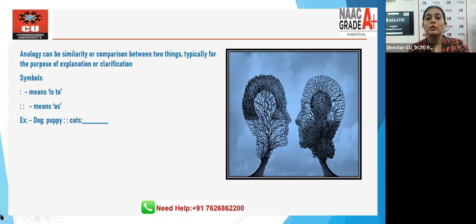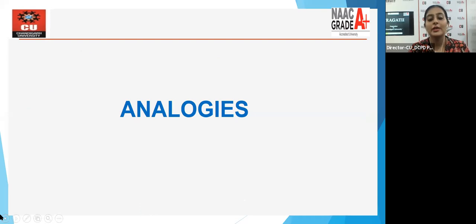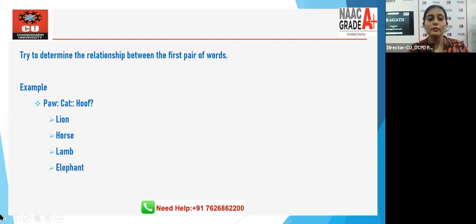Dog, look at the symbol, is to puppy, as cat is to what? So that is what analogy is. It can be based on similarity or it can be based on comparison. But before we go into the same, we need to know certain more things about analogies as well.